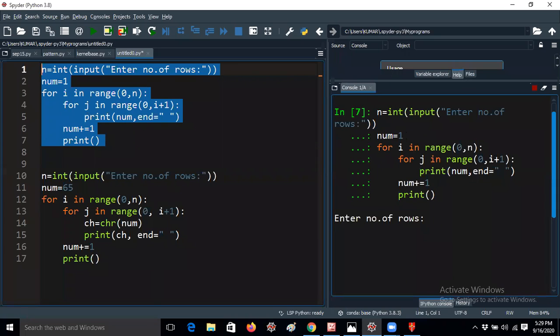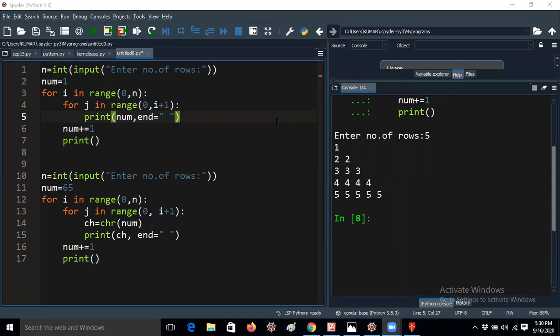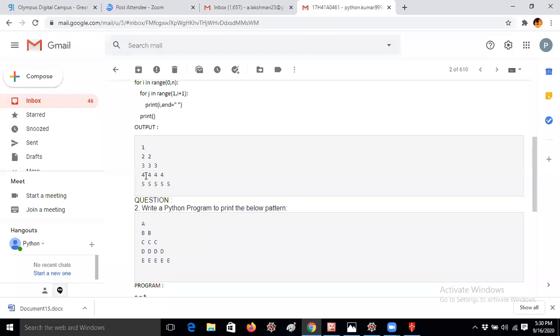I would like to give 5 rows. If you give 6, it will work fine, up to 6. The question I asked was 1, 2, 2, 3, 3, 3. That means in the third row, 3 will be printed 3 times. In the fourth row, 4 will be printed 4 times, and 5 will be printed 5 times. So this is the question I have given to you.